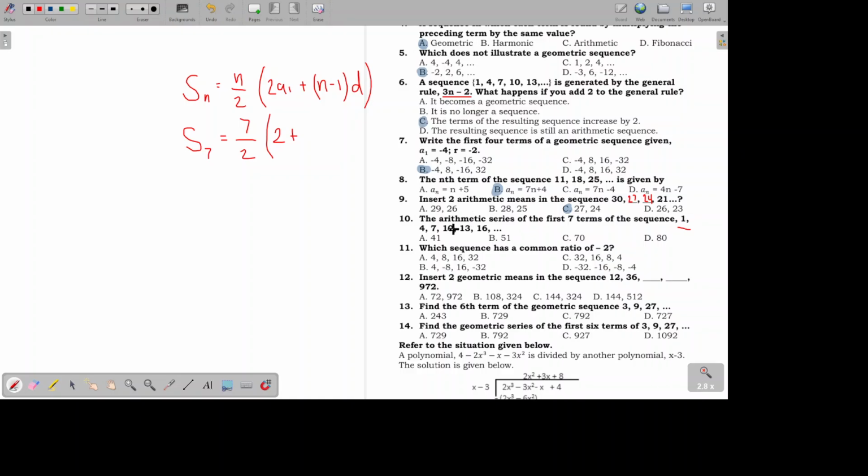So since alam naman natin arithmetic series yan, the same is true with the rest of the terms. So the common difference is 3. So 6 times 3 is 18. So now that we know the values, we can just add 2 plus 18 is 20. And it's easier to divide first than multiply first. So let's do that. Kapag mas madali yung multiply before divide, then do it. Pag mas madali yung divide before multiply, then do it. The same answer is to be gotten anyway. So 20 divided by 2 is 10 times 7 is 70. So the answer is letter C.